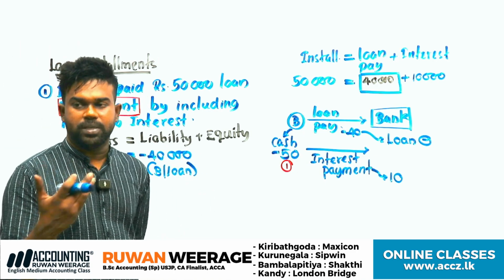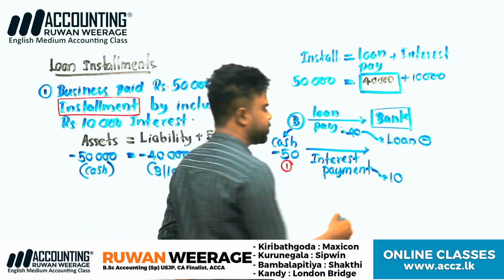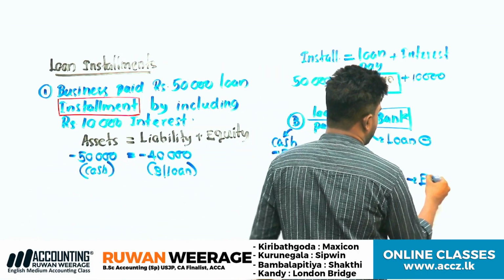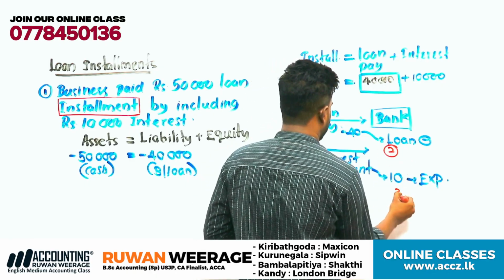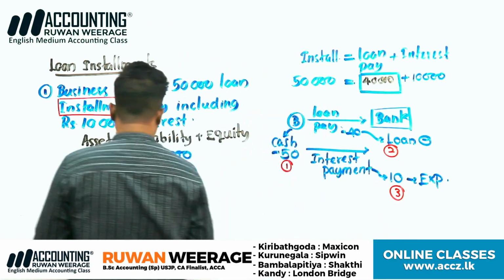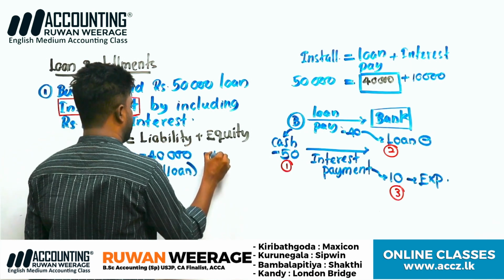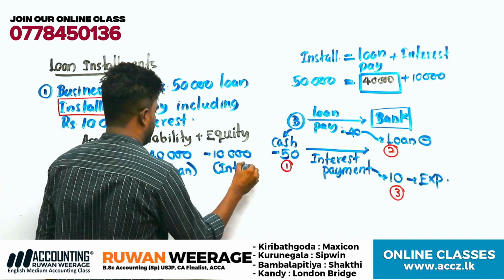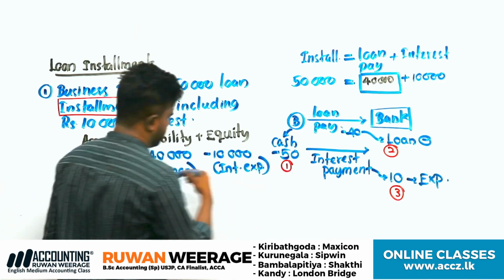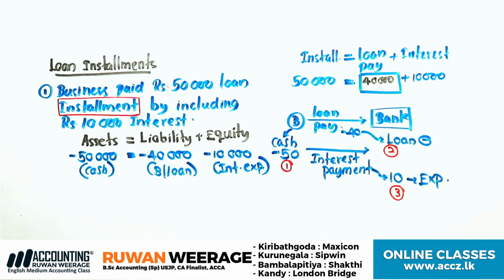Definitely an expense, right? Interest expense. Therefore, it should be an expense for the business. Clear? Therefore, interest is recorded under equity: 10,000 interest expense. Clear? Interest expense.